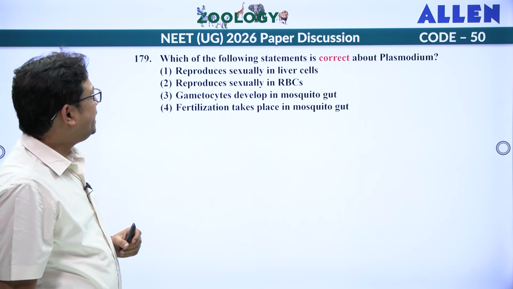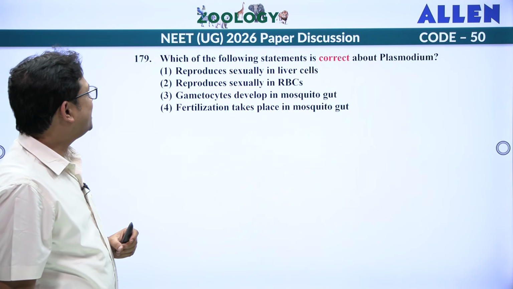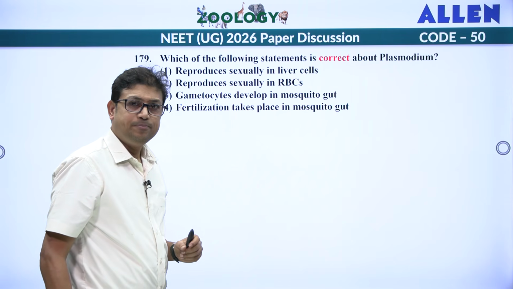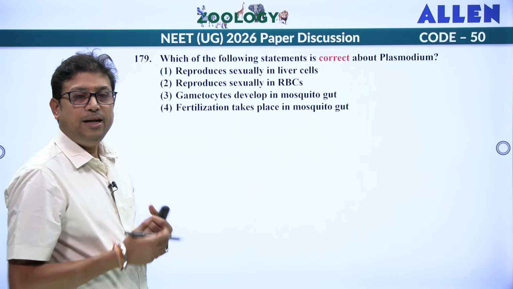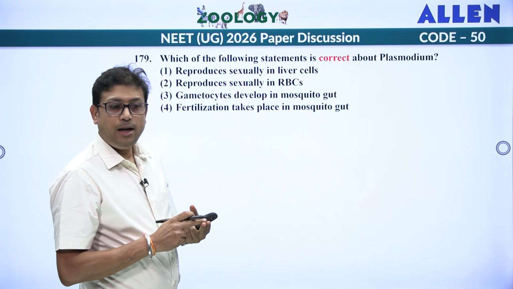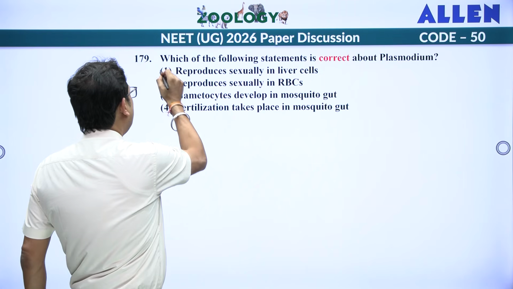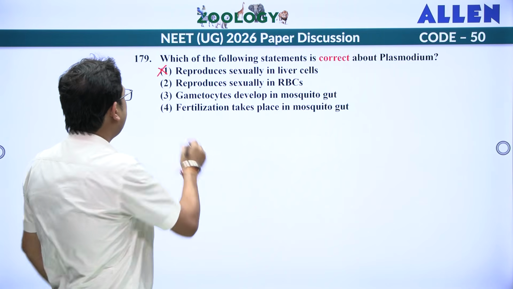Which of the following statement is correct about Plasmodium? Reproduce sexually in liver? You know that Plasmodium is a digenetic parasite, which completes its life cycle in two hosts, human being and female Anopheles mosquito. In human being, it performs asexual cycle, whereas inside the Anopheles mosquito, it completes the sexual cycle. So first one is wrong. Reproduce sexually in RBC?